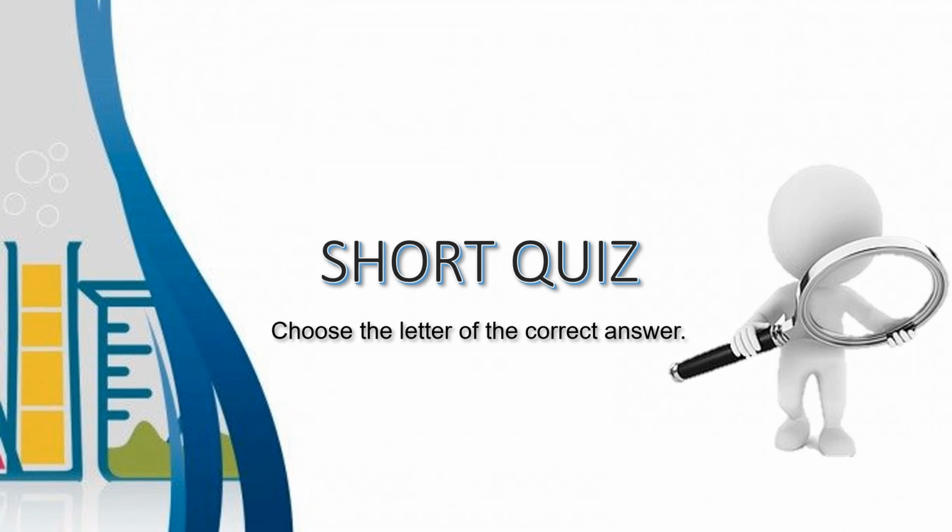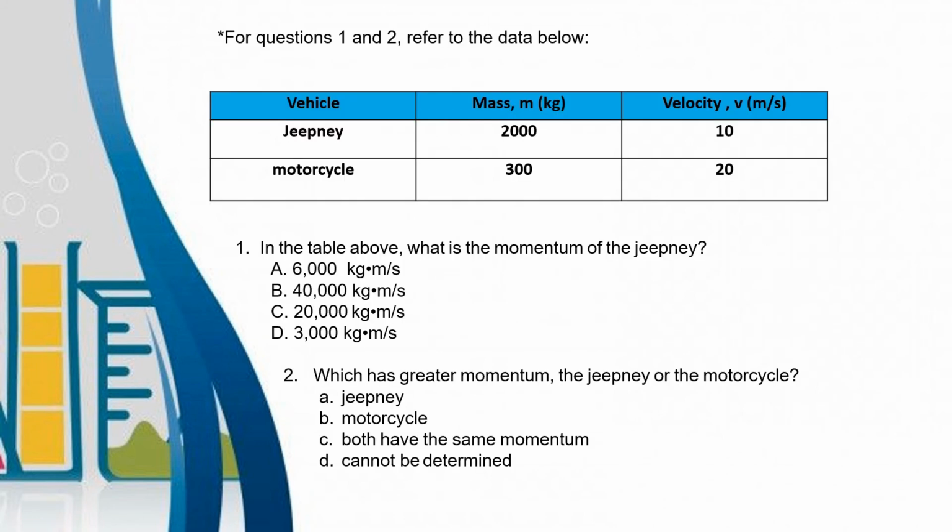For your short quiz, choose the letter of the correct number. For questions number 1 and 2, refer to the data below. We have two vehicles here, the jeepney and motorcycle. The mass of the jeepney is 2,000. It has velocity of 10. And the mass of the motorcycle is 300. And it has a velocity of 20 meters per second.